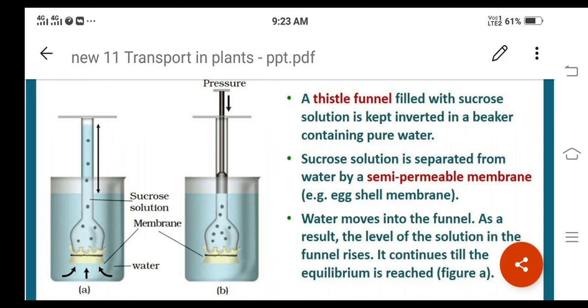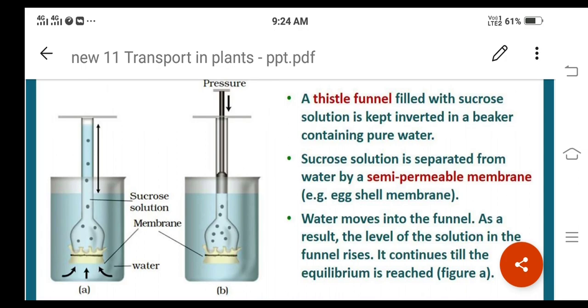Water moves into the funnel, so the level of the solution rises. It continues till equilibrium is reached.